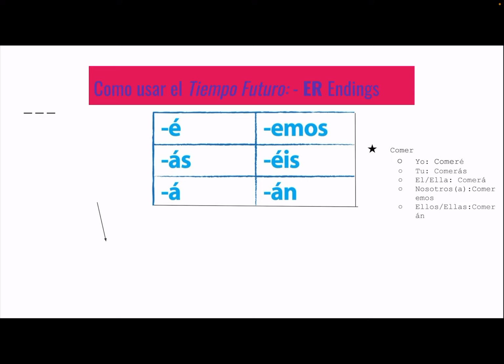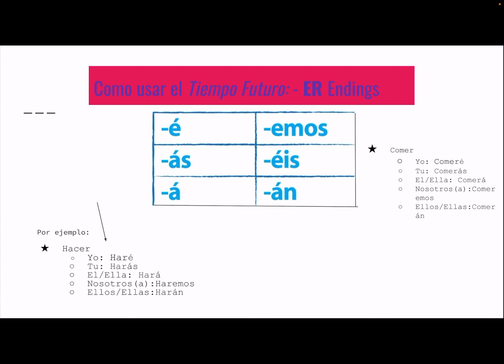So, our first example will be the verb comer. Yo comeré, tú comerás, él, ella comerá, nosotros, nosotras comeremos, ellos, ellas comerán. Let's try that one more time. Yo comeré, tú comerás, él, ella comerá, nosotros, nosotras comeremos, ellos, ellas comerán.